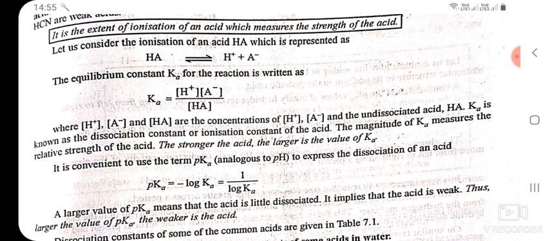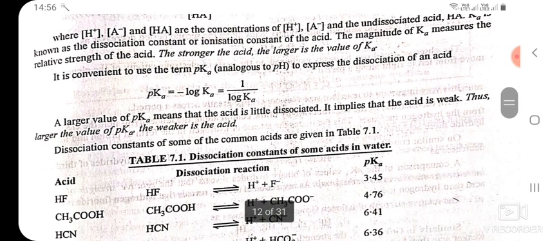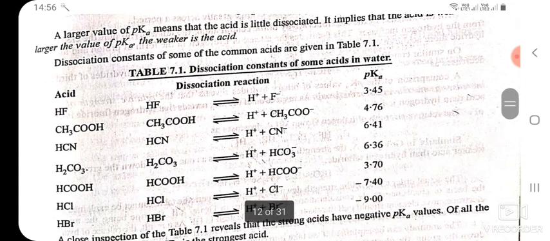It is convenient to use the term pKa, analogous to pH, to express the dissociation of an acid. A larger value of pKa means that the acid is little dissociated. It implies that the acid is weak. Thus, the larger the value of pKa, the weaker is the acid.